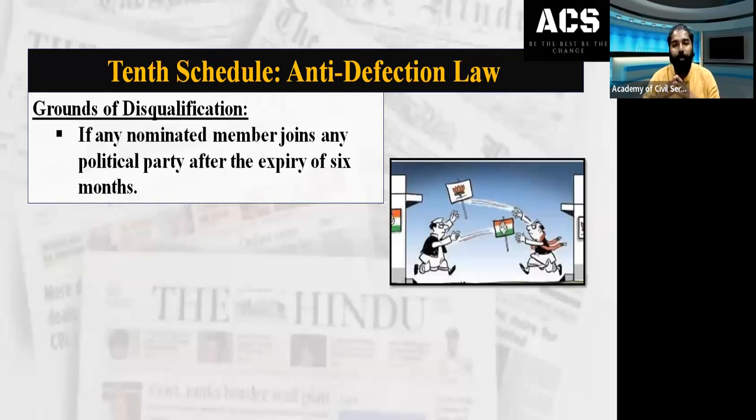Similar cases you can imagine: if Sunil Chhetri were to become a nominated member of the Rajya Sabha and thinks of joining a political party, within the 6 months the nominated member, either Dhoni or any other person, can join the political party, but they cannot join after the expiry of the 6 months. If they join after the 6 months, they will be disqualified under the grounds which are part of the anti-defection law.